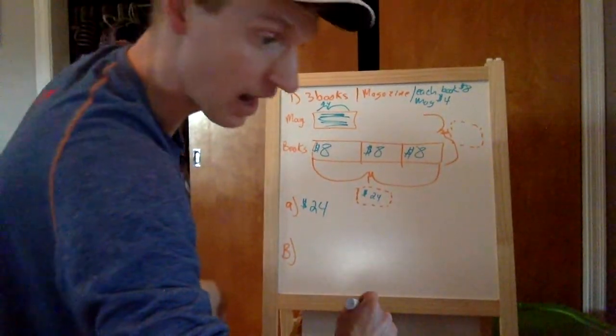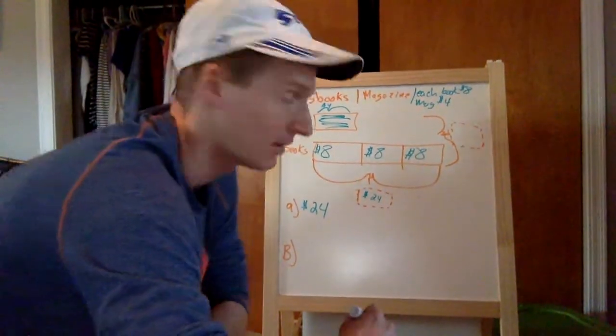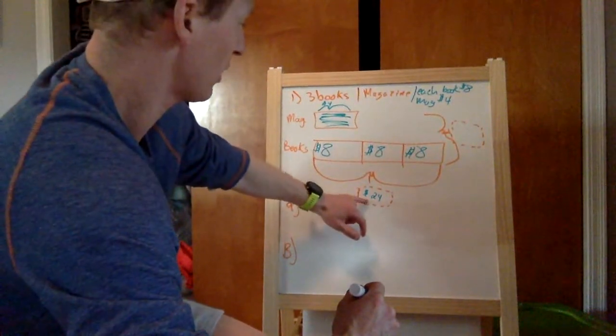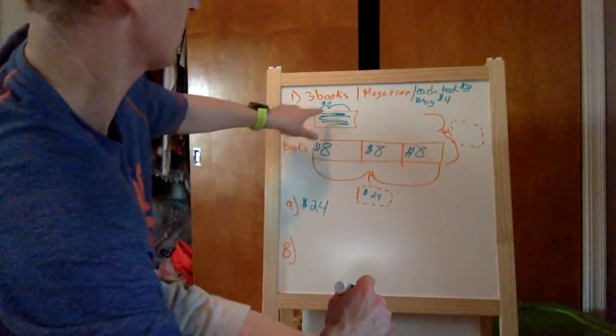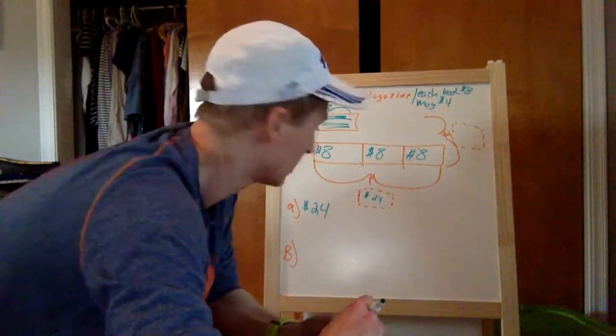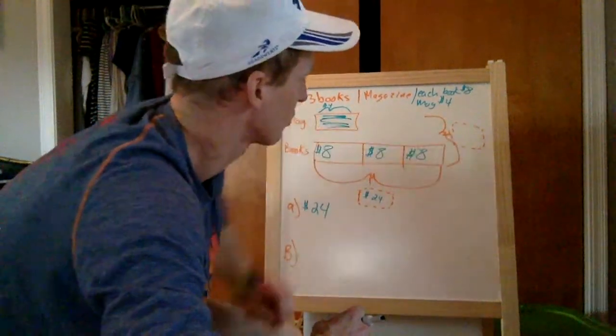Letter B, how much does Ted spend altogether? I don't know if we figure out that one. So what do we got? We got 24 here. We need to make sure that we add the magazine to it. Magazines cost how much? $4. So we need to add 24 plus 4, and that'll give us our total amount.